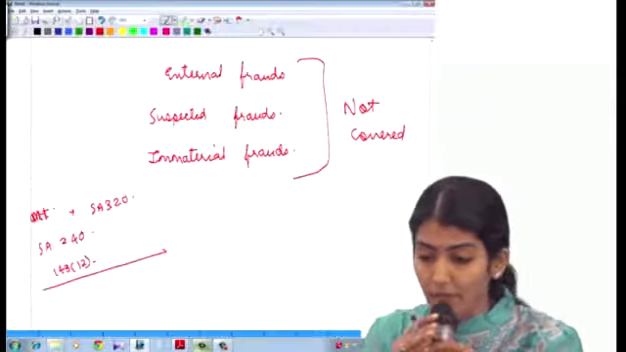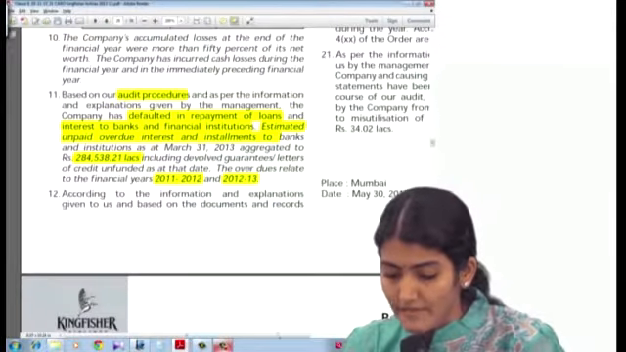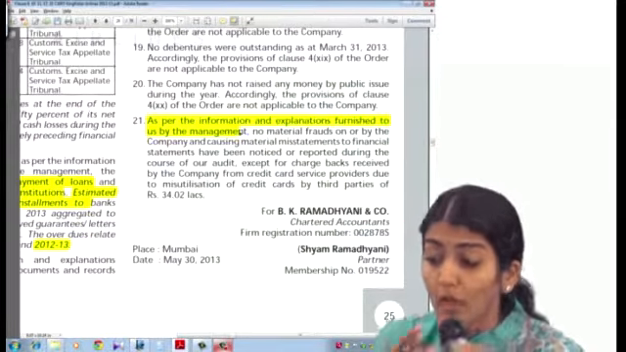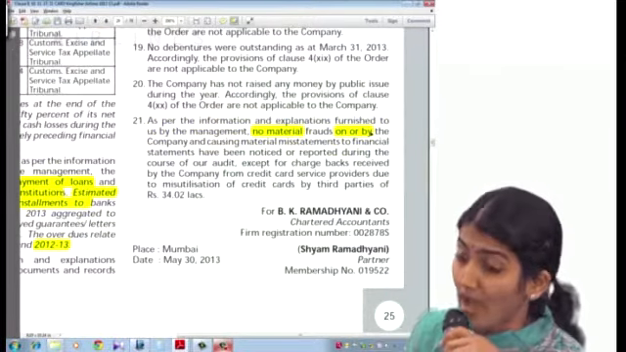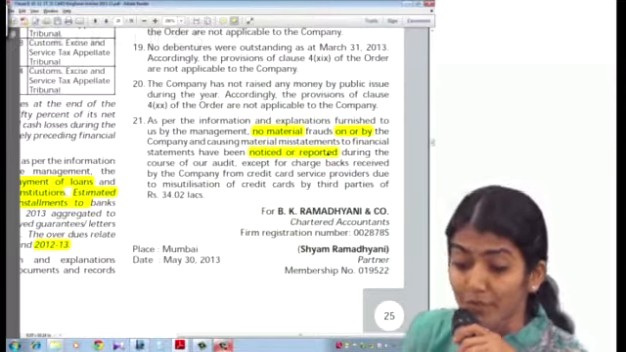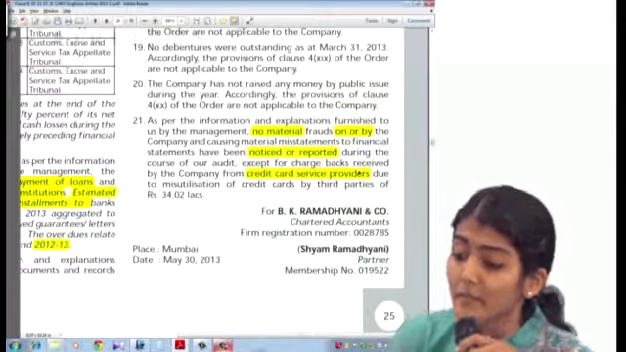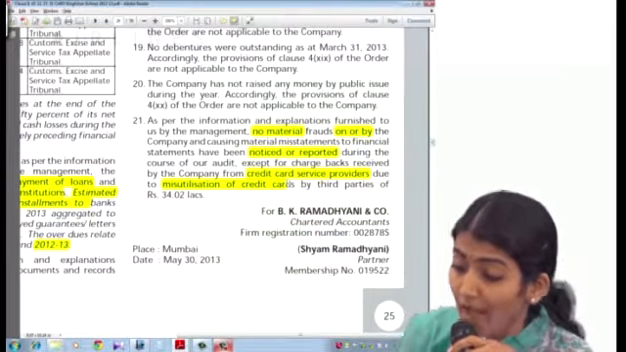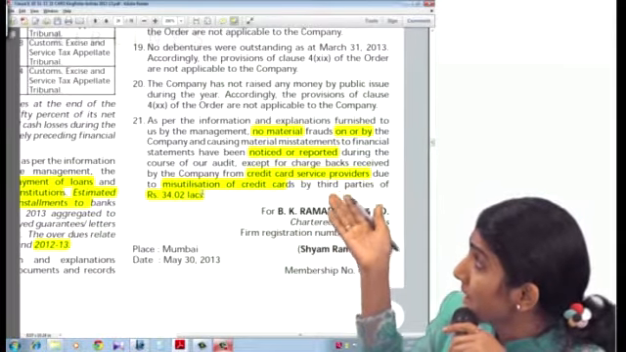Okay, right. So now if you come to this Kingfisher, as per the information and explanation given to us, in the old CARO it was clause 21. No material frauds on or by the company and causing material misstatement to the financial statements have been noticed or reported during the year, except for chargeback received by the company from credit card service providers due to misutilization of credit cards. So what is this? The nature of the fraud, and the amount involved, 34.02 lakh. Misutilization of credit card by third parties.